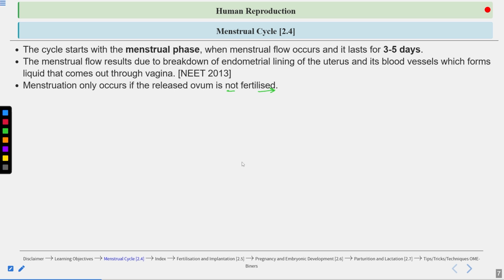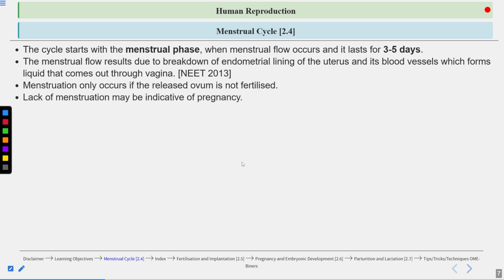If the endometrium is thick, it will not break, it will not shed, and there will be no bleeding. But when the progesterone level is low, the endometrium becomes very thin and breaks, leading to bleeding. So menstruation only occurs if the released ovum is not fertilized.